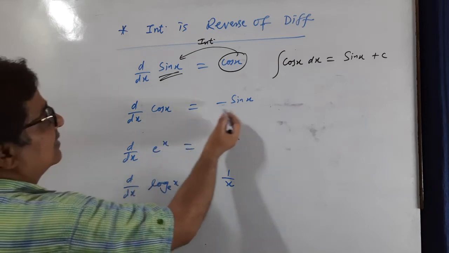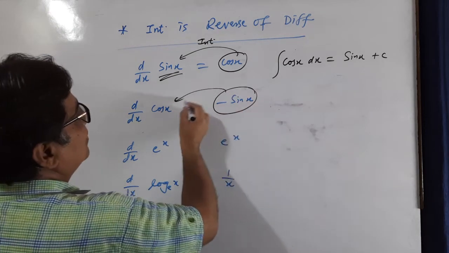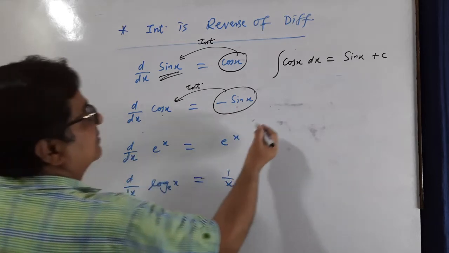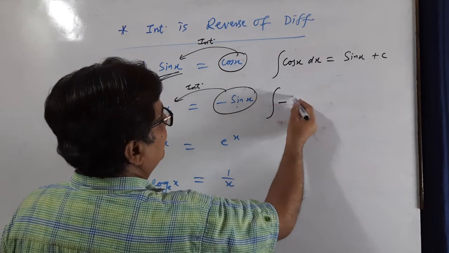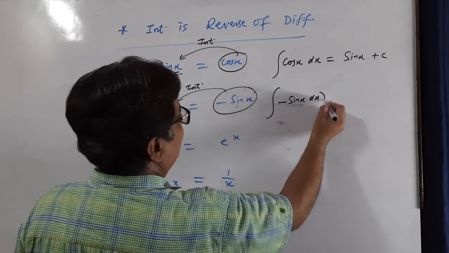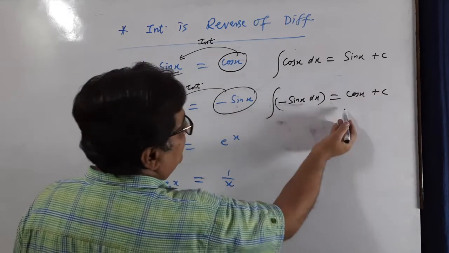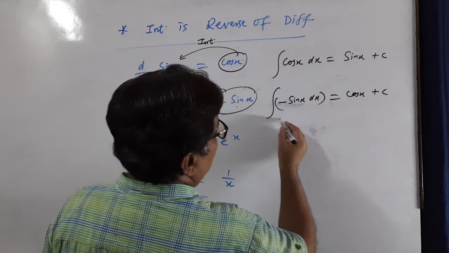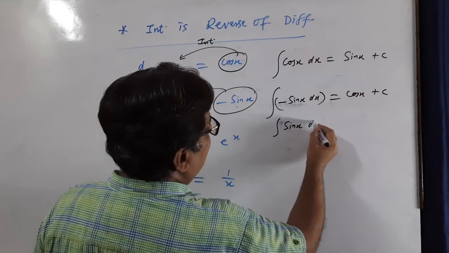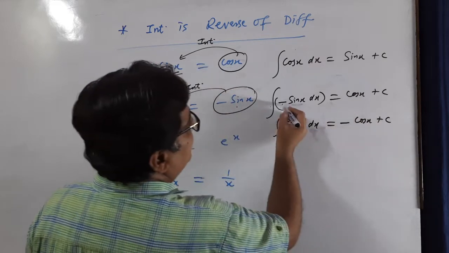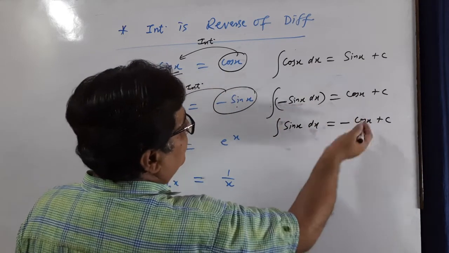Differentiation of cos x is minus sin x. So integration of minus sin x will be cos x. Now you may shift this minus sign to the other side. So integration of sin x is minus cos x plus c. See, the minus sign you can write on either side.